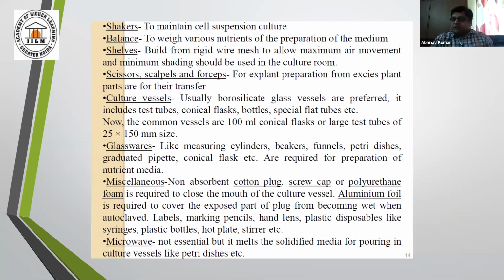So the shaker is being used and it rotates at 100, 120 or 220 RPM. To all the surfaces of the cell, it increases the efficiency of that particular tissue or cell.